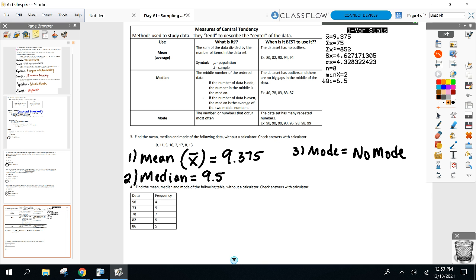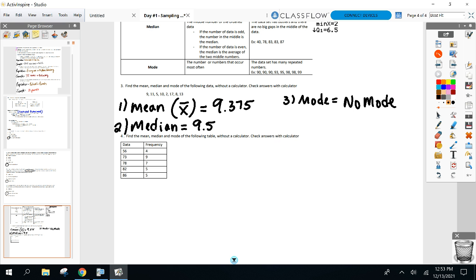Anything before we get on to the next one? Because it's a little bit different, the next one. All right, let's go. Now I'm using what's called a frequency table. And I just want to make sure you understand it before you type it in the calculator. What is this table telling me?